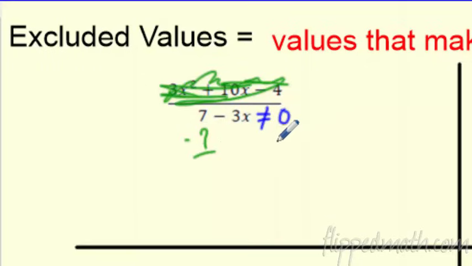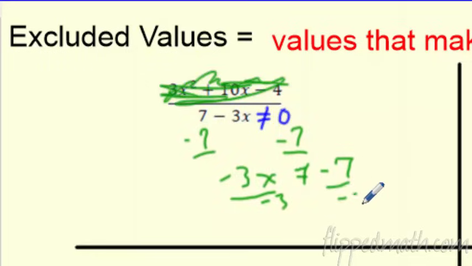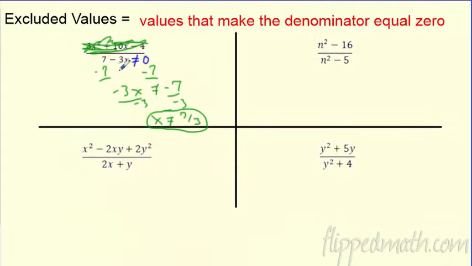I'm going to subtract 7 from both sides, and I'm going to say it's negative 3x cannot equal negative 7, and then what am I going to do? Divide both sides by negative 3. So in this case, my excluded value is x is not allowed to equal negative 7/3. It just can't equal that number. It can be any other number I want, but I can't do 7/3, or that would make the bottom equal 0. That's a big no-no.